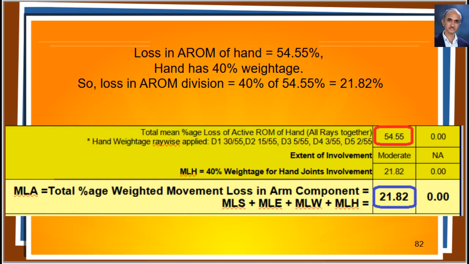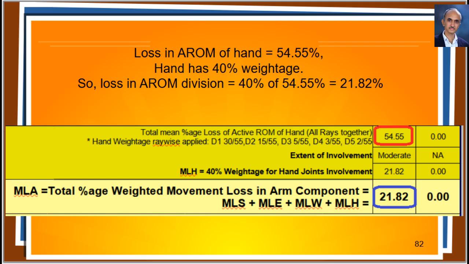At the end of the hand AROM section, the hand weightage of 40% gets applied on it, resulting in a value of 21.82%. At the end of the whole of the AROM division, add the weighted losses of all the joints. In this case, other joints, namely shoulder, elbow, and wrist, are not involved.